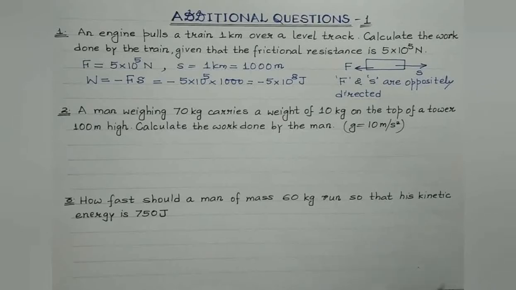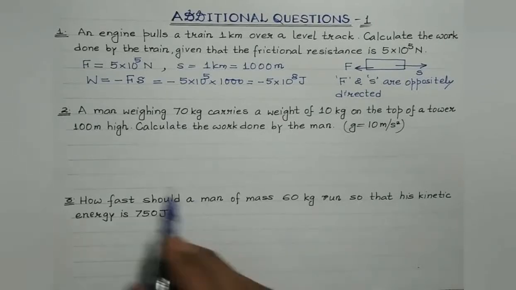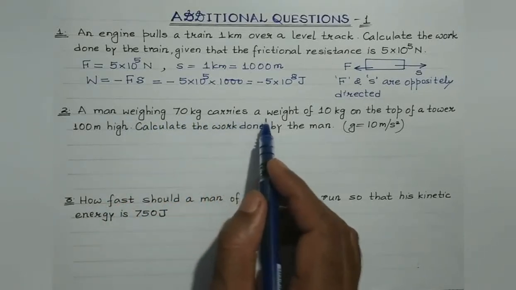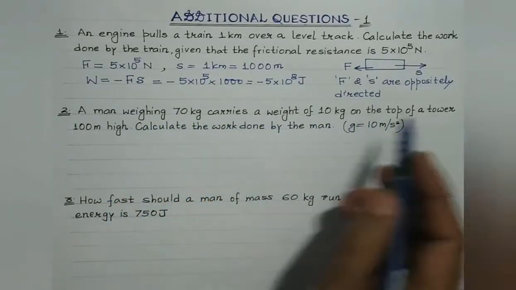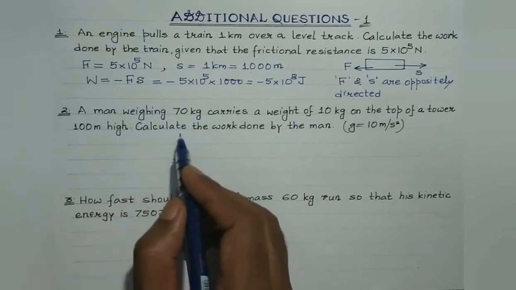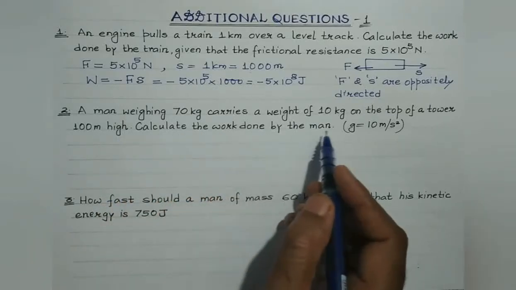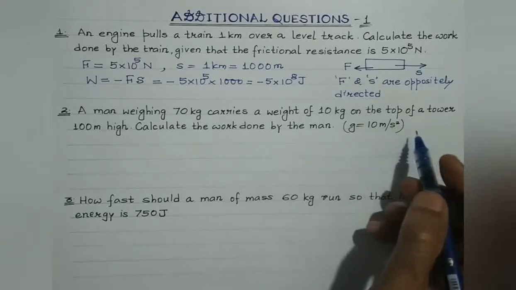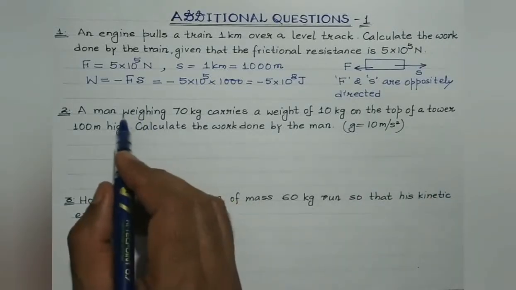Okay, let us concentrate on question number 2. A man weighing 70 kg carries a weight of 10 kg on the top of a tower 100 meter high. We are supposed to calculate the work done by the man, and we need to consider the value of g as 10 meter per second square, right?